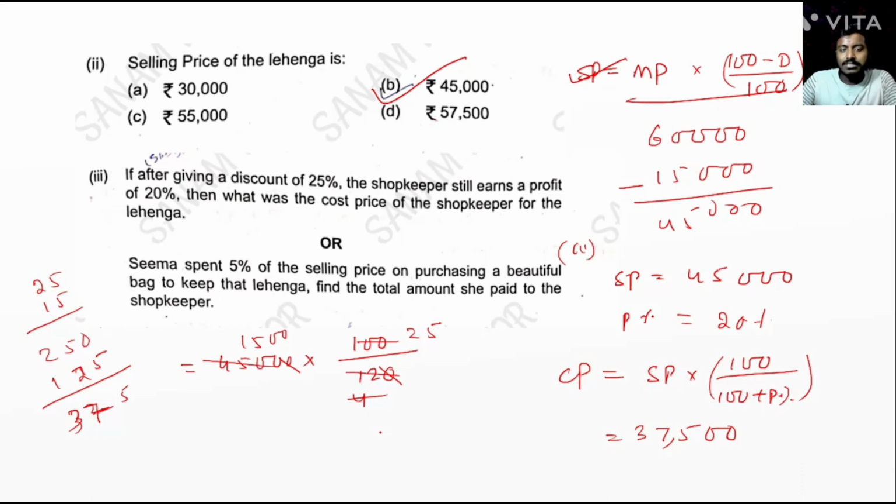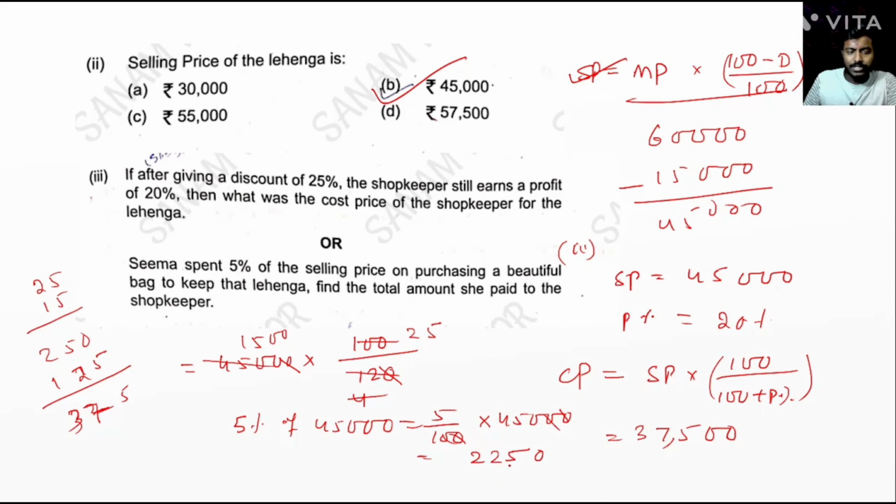Okay. Now question number. Seema spent 5% of the selling price and purchased a beautiful bag to keep that lehenga. Okay. So got a bag, 5% of the selling price. So 5% of selling price, that is 45,000. 5% means 5 by 100, into 45,000. So 0 0 cancel. 45 5 ja 5, 5 5 ja 25. 5 4 ja 20. 22 10 means 2250.